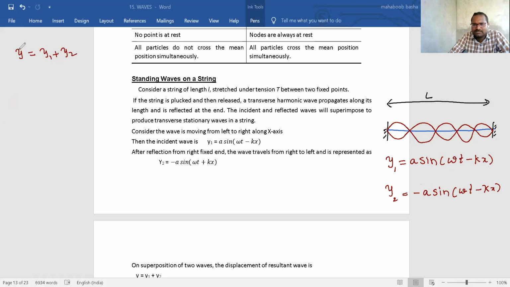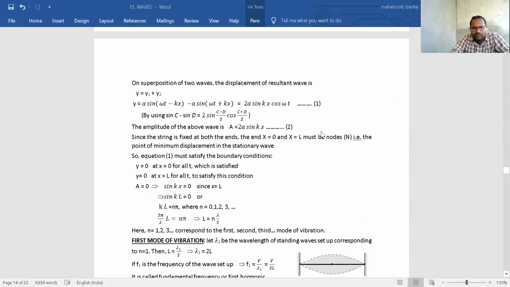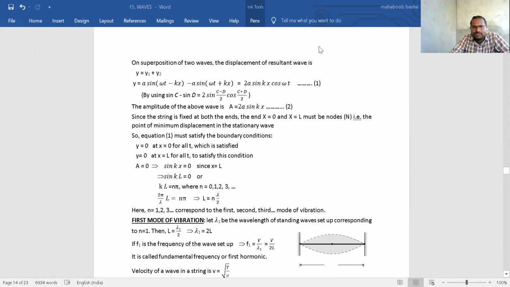See here, I have written that point. So now y = a sin(ωt − kx) + (−a sin(ωt + kx)). Now if you add these two using the formula of sin C + sin D, what is that formula? It is 2 sin((C − D)/2) cos((C + D)/2).